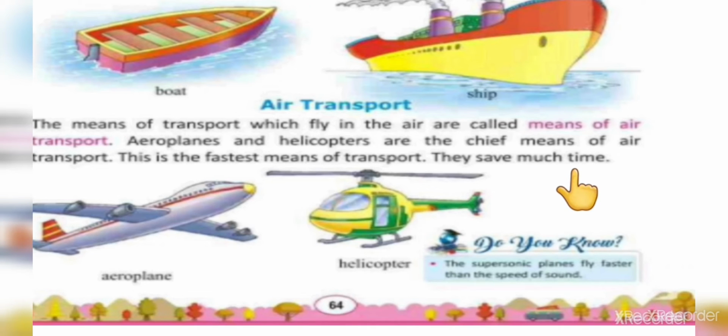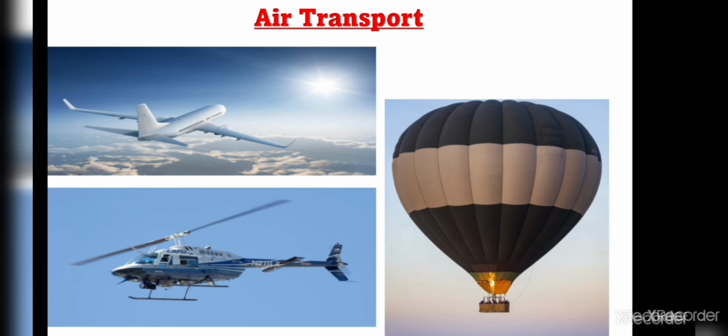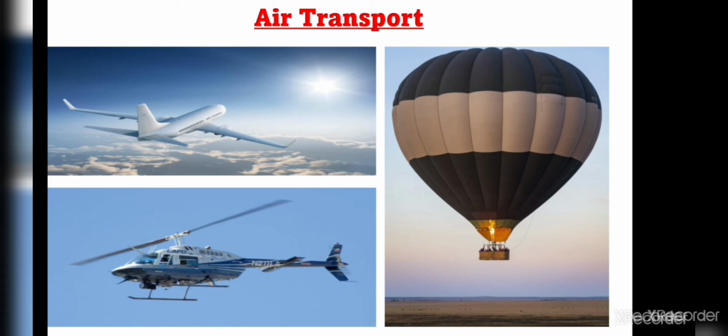So air transport is the transport or movement of people or goods from one place to another through air. Air transport is the fastest and expensive means of transport. Some examples of air transports are aeroplane, helicopter, hot air balloon.